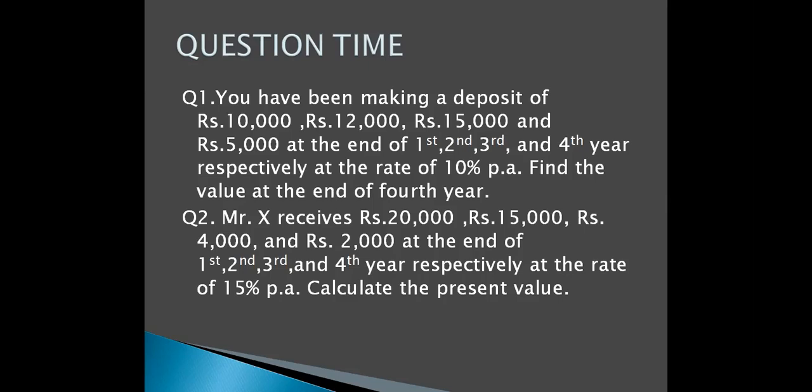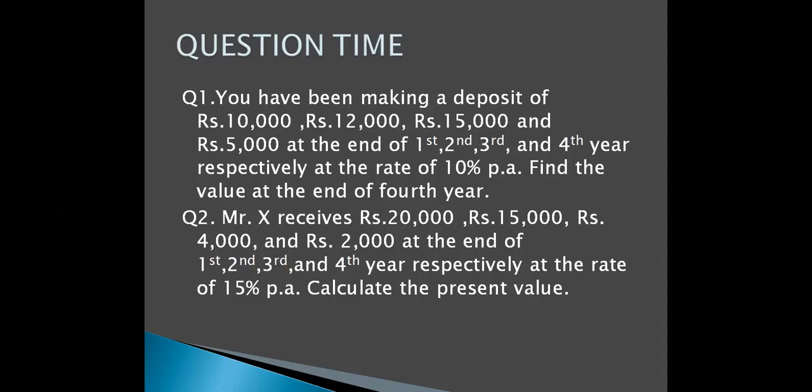सो अब हमें, अगर मैं बिना टाइम वैल्यू लगाए अगर मैं ये पूछूं कि 4 साल बाद मेरा पैसा कितना होगा, so what will you say? 10,000 plus 12,000 plus 15,000 plus 5,000. This is what you're going to tell me. ठीक है, 10 plus 12, 22, 22 plus 15, 37, 37 plus 5, 42. 42,000 is what you're going to get after 4 years if you do not include the time value concept.